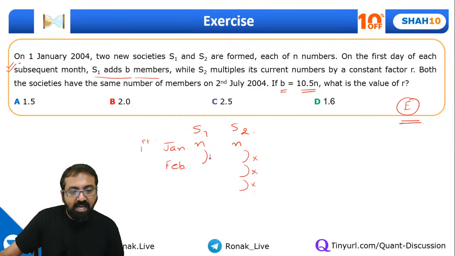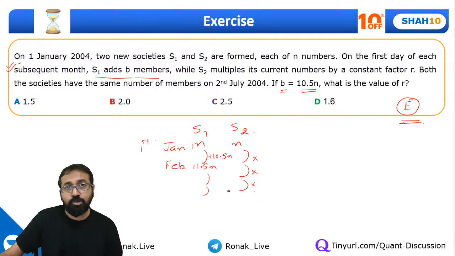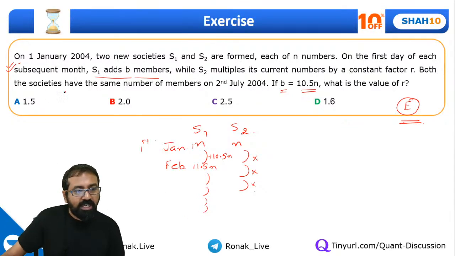So if I add 10.5 members, can I say this will become N plus 10.5N? So it will be 11.5N. Then it will increase again by 10.5, so it will become 22N and so on and so forth. Now they are saying both the societies have the same number of members on 2nd July. Okay, so can I say 2nd July means